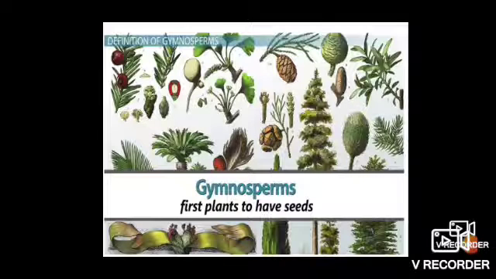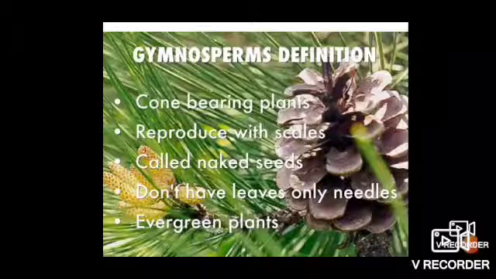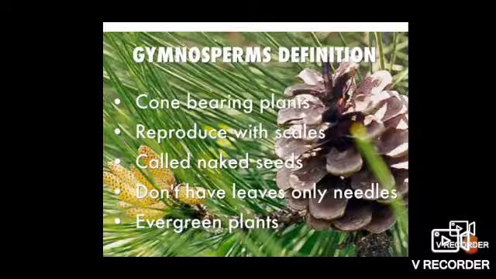Next I am going to gymnosperms. What are the characters of the gymnosperms? The meaning of gymnosperm: gymno means naked and sperm means seeds. So plants having naked seeds are known as gymnosperms.